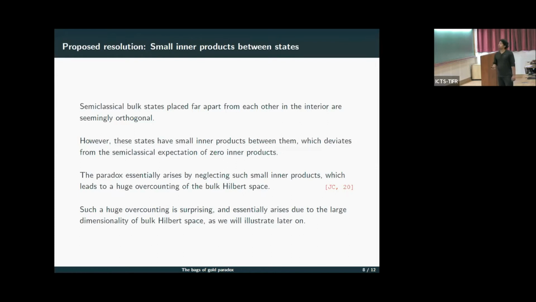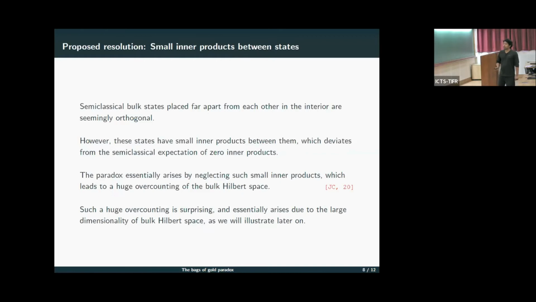Okay, so the proposed resolution is that we have not done the counting correctly. In our counting, we have missed small inner products between semi-classical bulk states placed far apart from each other in the interior, which are seemingly orthogonal. However, these states have small inner products between them, which deviates from the semi-classical expectation of zero inner products. And we argue that the paradox essentially arises by neglecting such small inner products, which leads to a huge overcounting of the bulk Hilbert space.